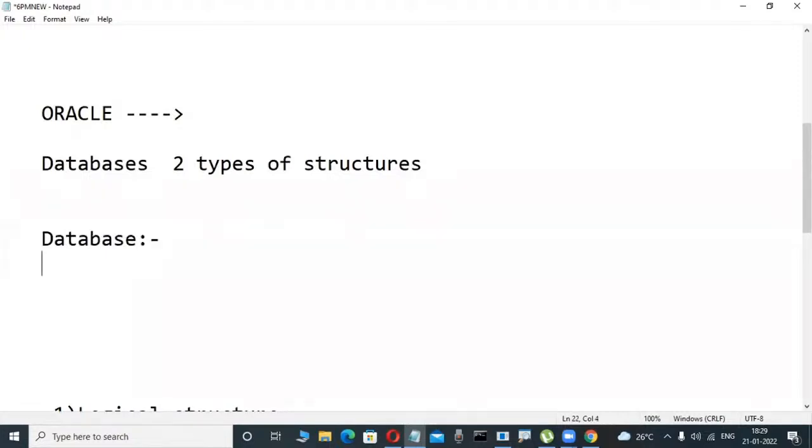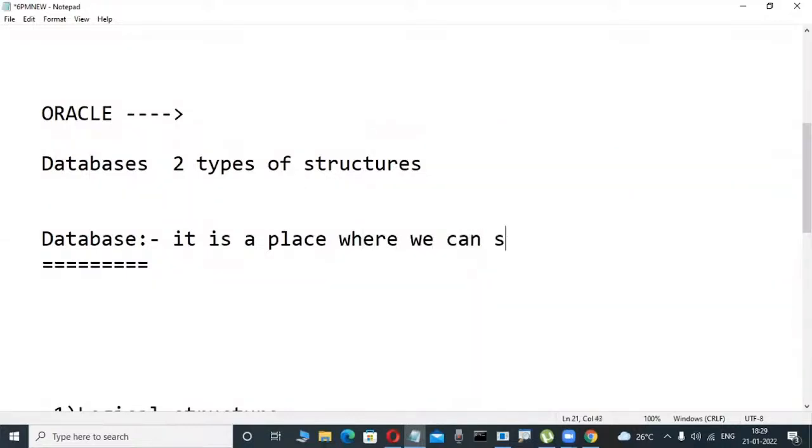What is a database? Anybody looking in Google or in books will see: it is a place, a place in a computer system where we can store a structured collection of data. What is data, what is information, what is DBMS, that is later. Structured collection of data.